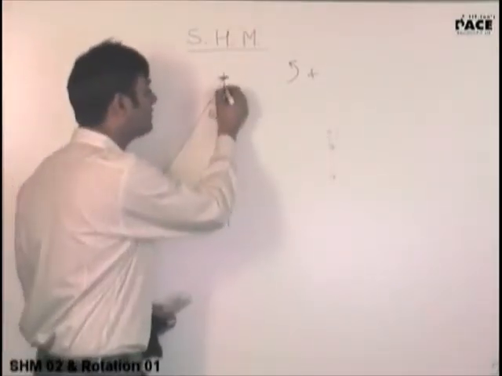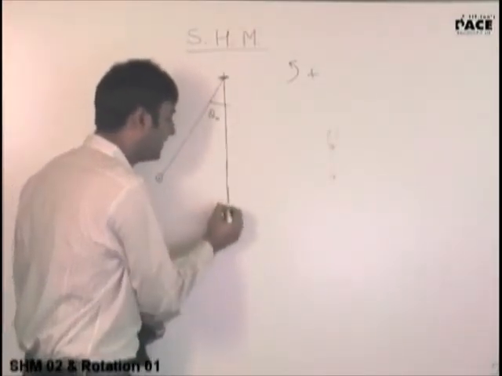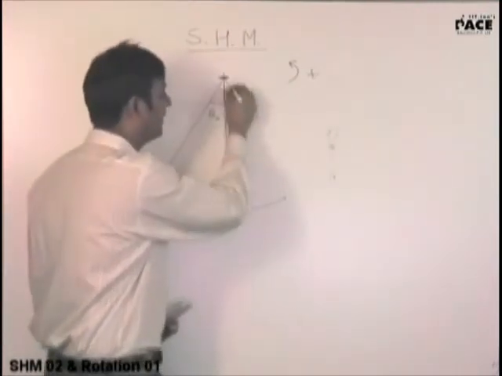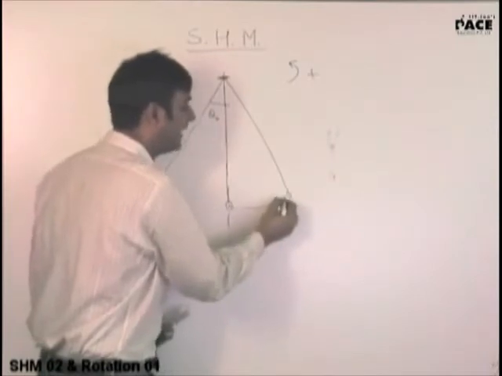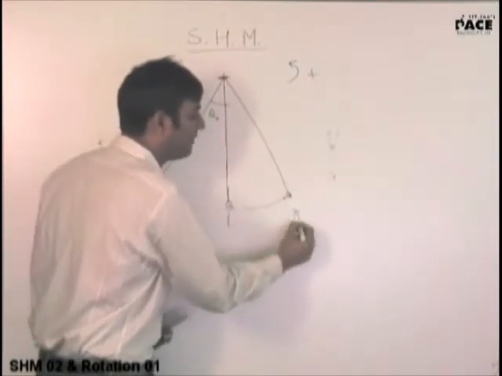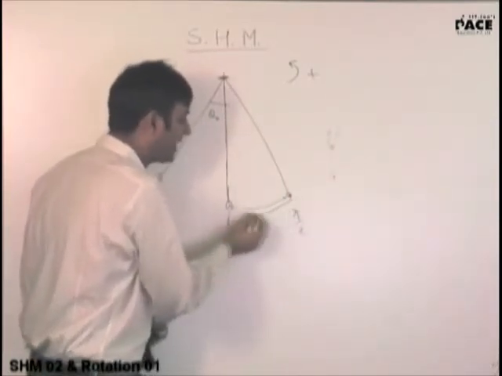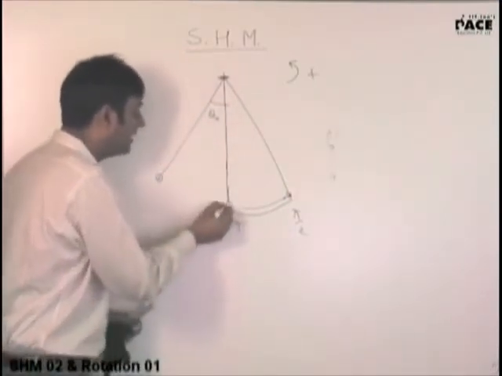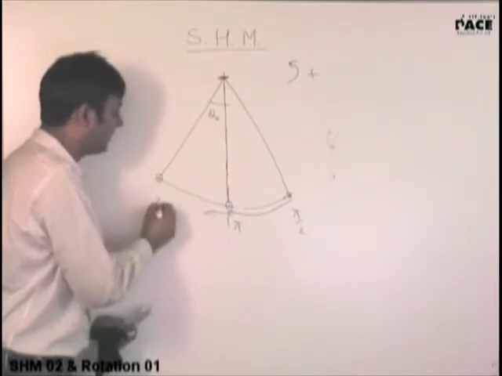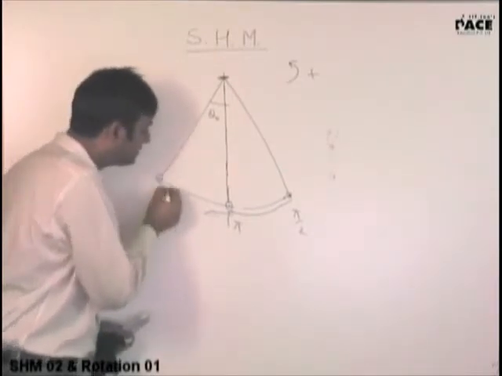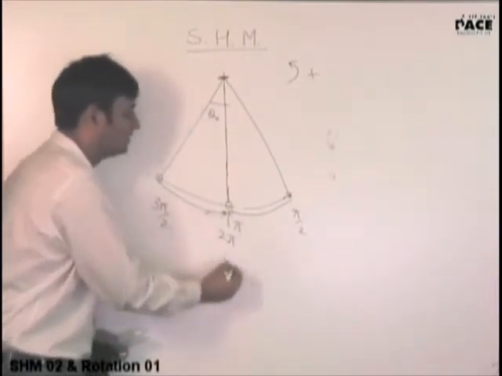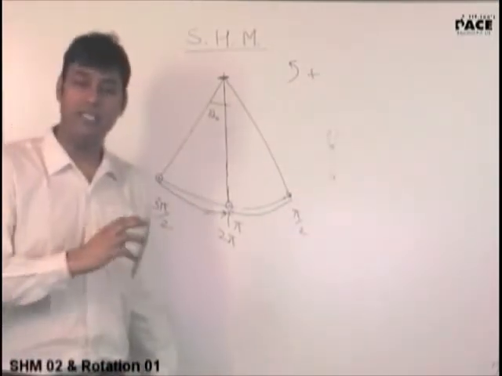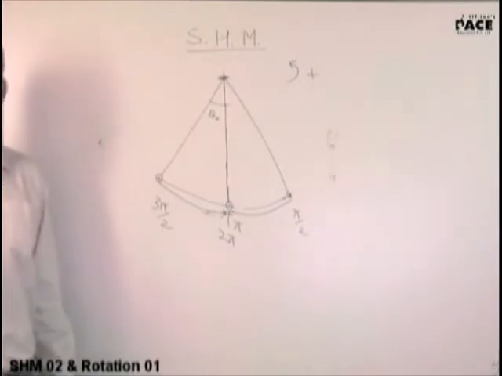Because if the motion was supposed to start from here, then it was 0. Then it will go to this extreme because we have taken anti-clockwise to be positive, and at the extreme position this would have been pi by 2. Then it comes back, and when it is going in this direction, it is pi. Then it reaches this extreme, then it is 3 pi by 2. Then it comes back here, it is 2 pi. So basically you have to understand how the phase works in any SHM.